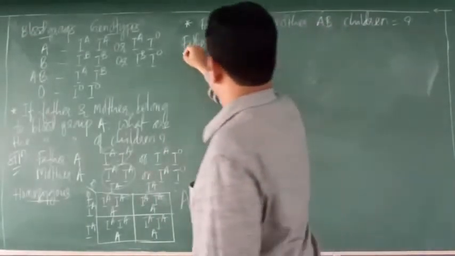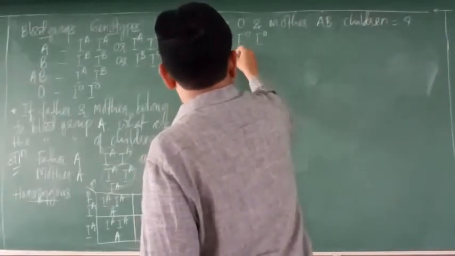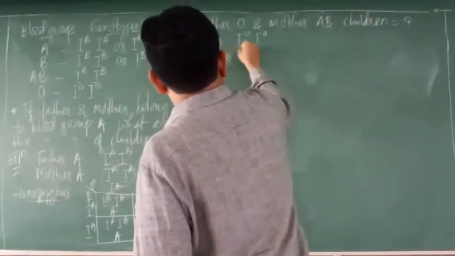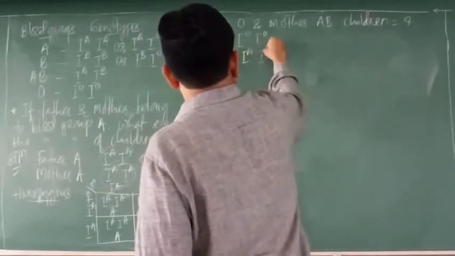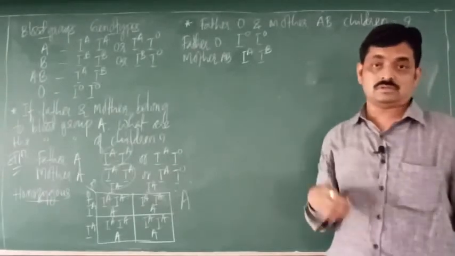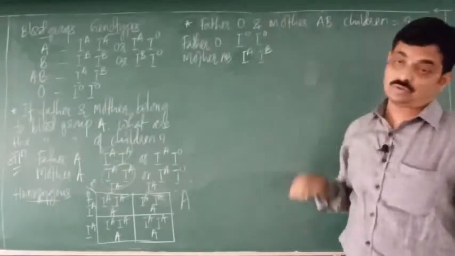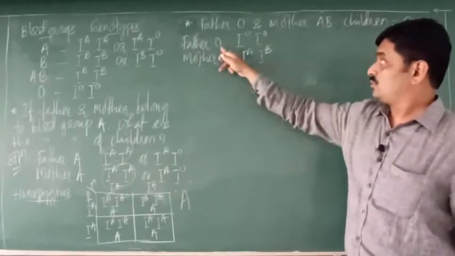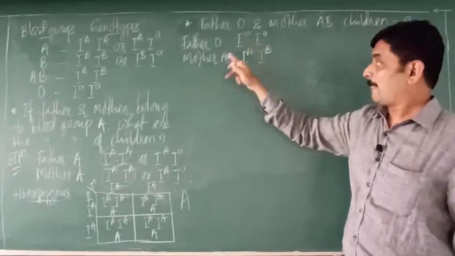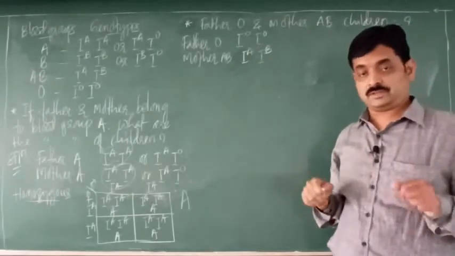Mother belongs to blood group AB. So this is the genotype of mother. So we have got the genotypes. In case of O, this is the genotype of father. In case of AB, this is the genotype of mother.